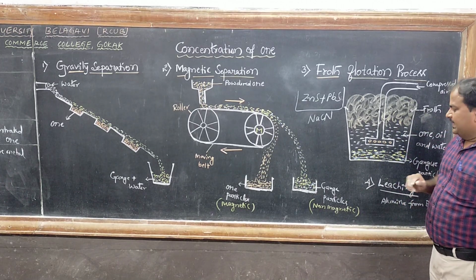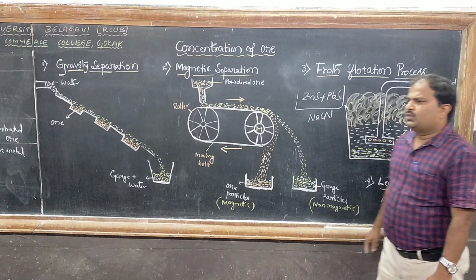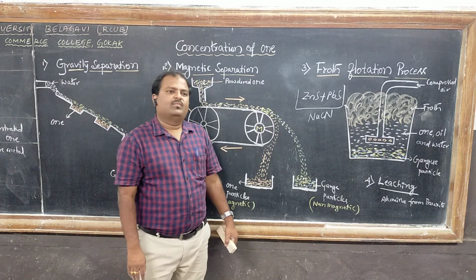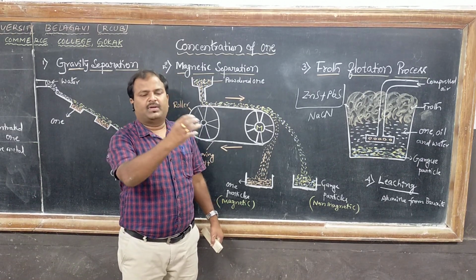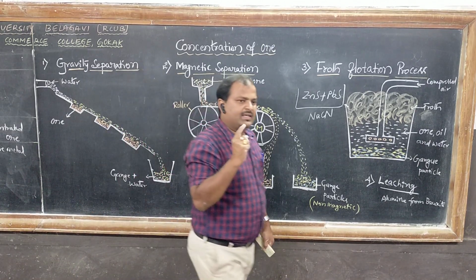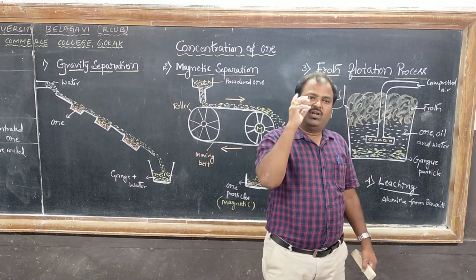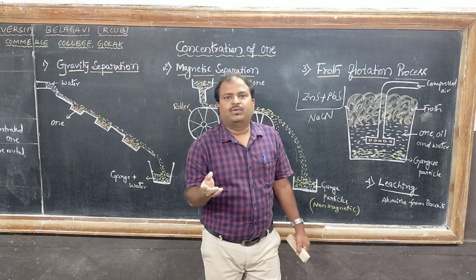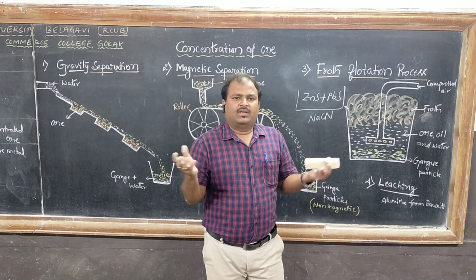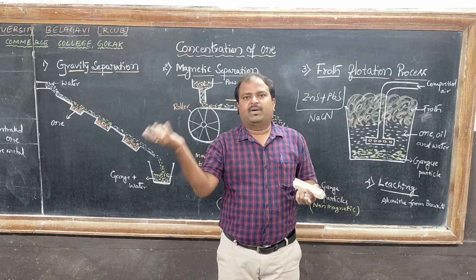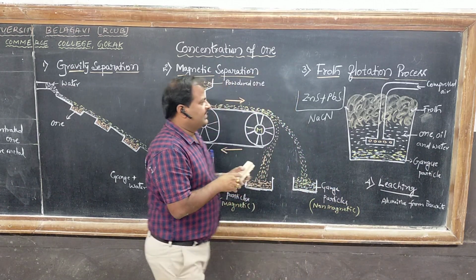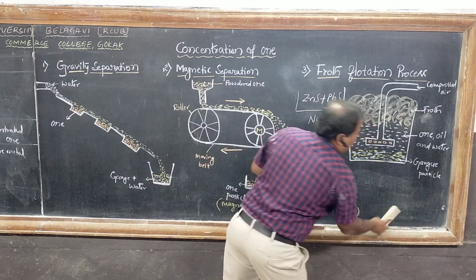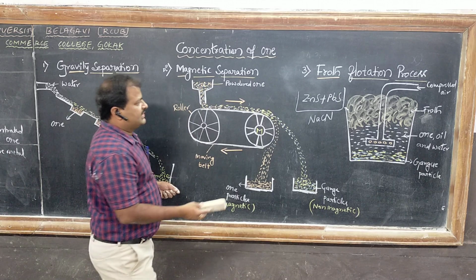And the last method is leaching. Leaching is the chemical process of treating the powdered ore with a suitable reagent. The important thing is that only the ore particles go into the solution and the impurities are left behind. Impurities are undissolved, and we can separate them easily by filtration. That is the leaching process. For example, leaching of alumina from bauxite.